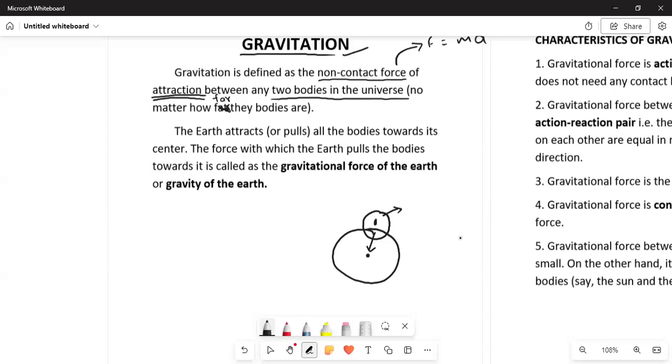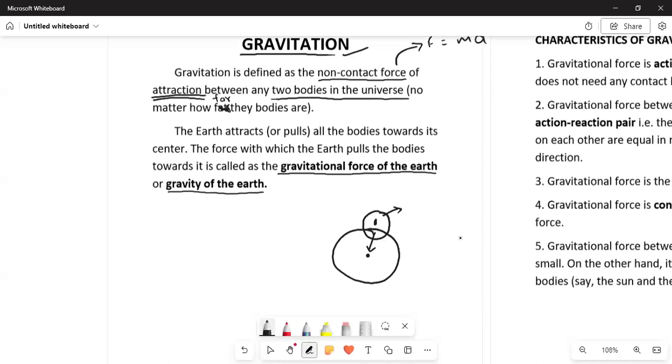And this force with which the earth pulls the bodies towards it is called the gravitational force of the earth, or the gravity of the earth. It's not necessary that it only acts between the earth and the person standing on its surface.